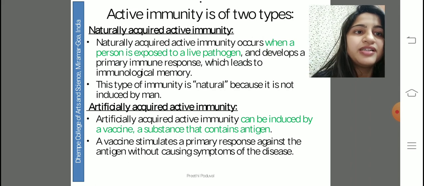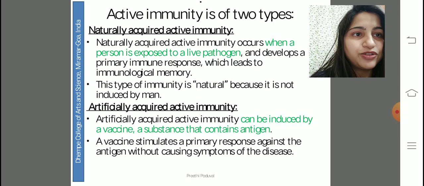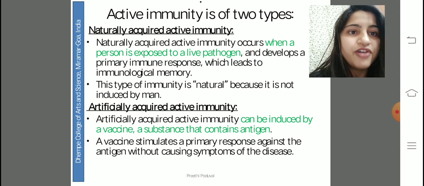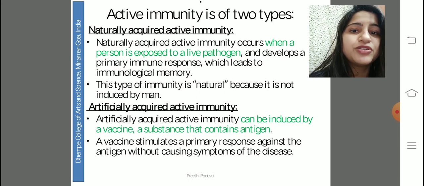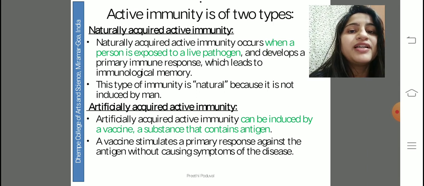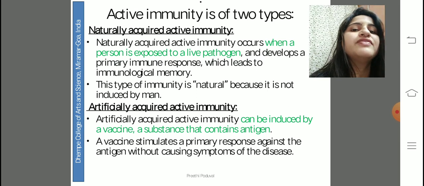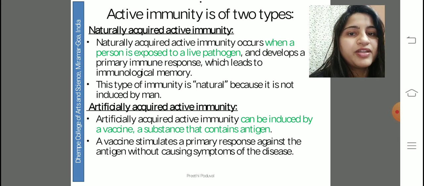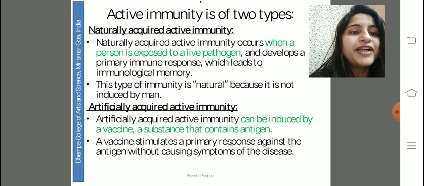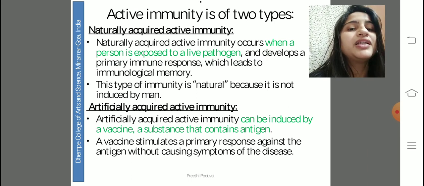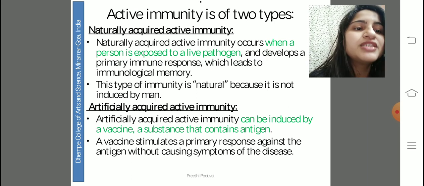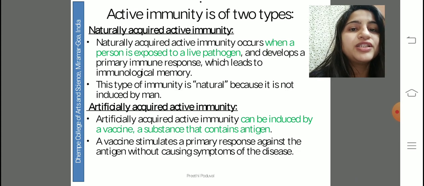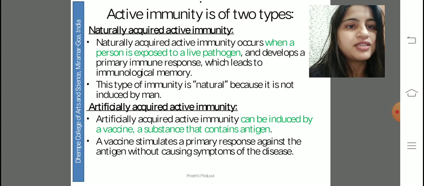Natural active immunity is when a person is exposed to a live pathogen and develops a primary response, which leads to immunological memory, so that when this person encounters the pathogen a second time, the body recognizes that antigen and delivers an appropriate response against it. Now, artificial acquired immunity is induced by any vaccine that contains the antigen, maybe in a heat-killed or a live attenuated vaccine. So this stimulates the response without actually causing the symptoms of the disease.